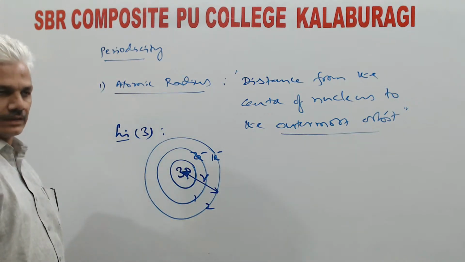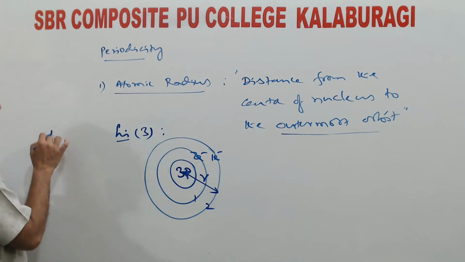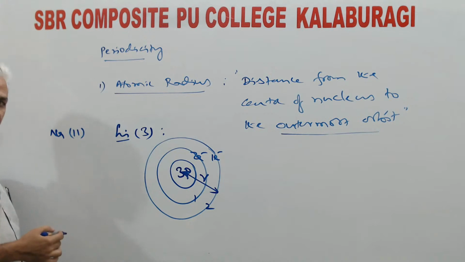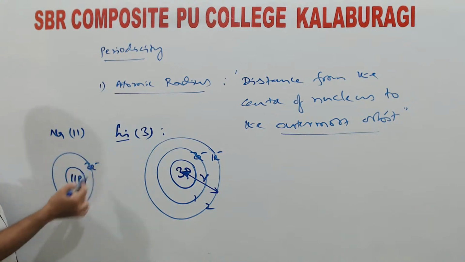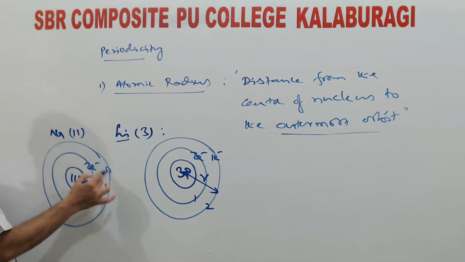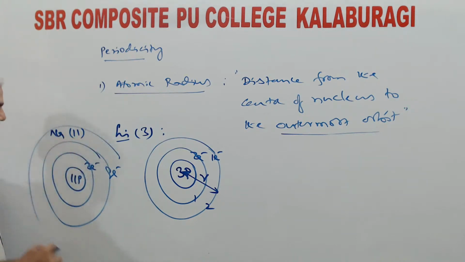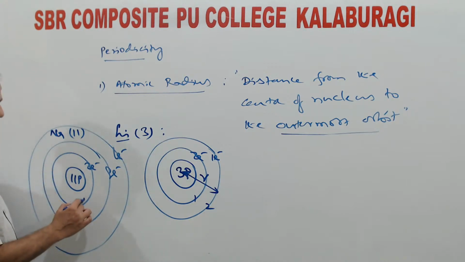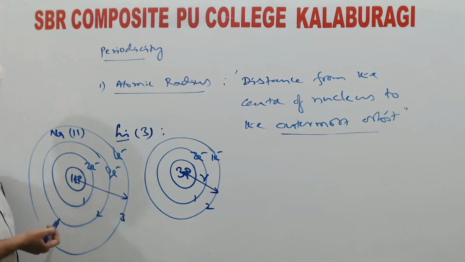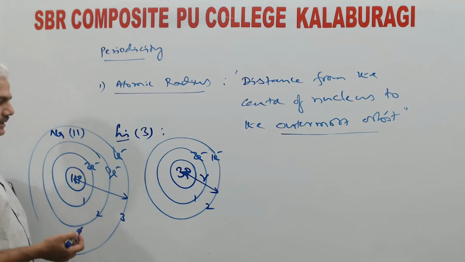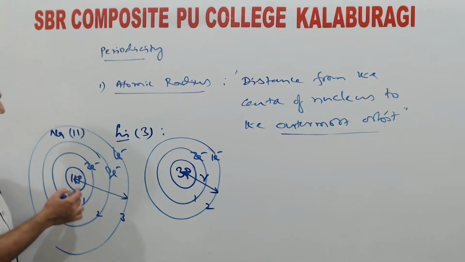of lithium. Say you take the next element, sodium. Atomic number is 11. So how can you visualize? 11 protons are present inside the nucleus, 2 electrons in the first orbit, 8 electrons in the second orbit, 1 electron in the third orbit. So for sodium, outermost orbit means it will be third orbit. Now take this distance, that is called distance from the center of nucleus to the outermost orbit. That will become atomic radius for the element sodium.